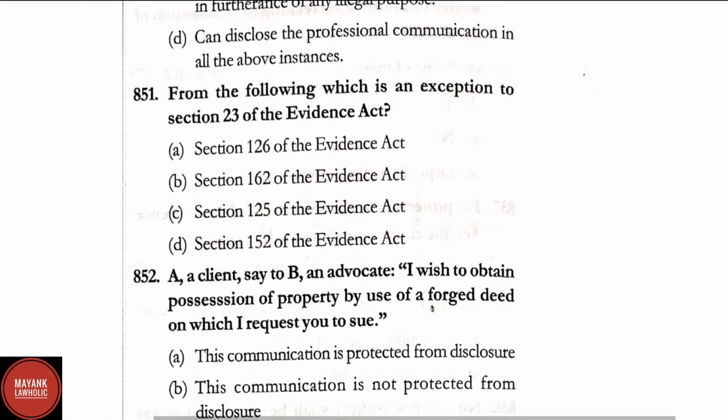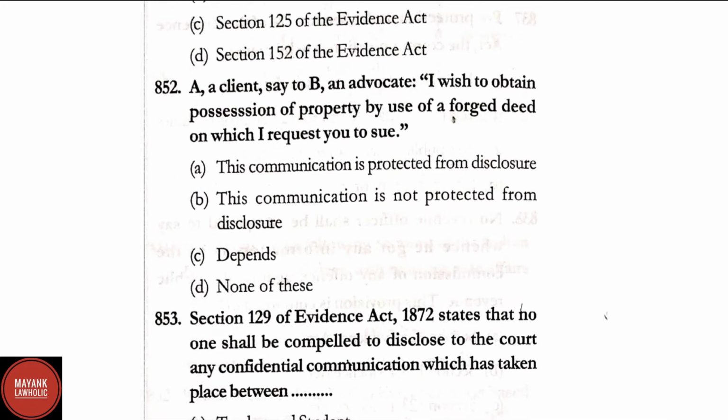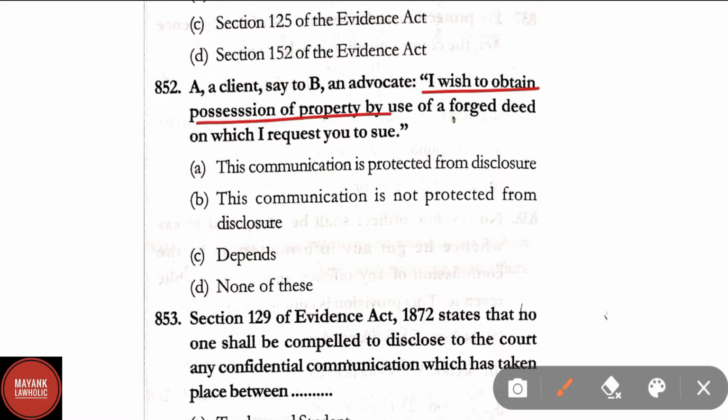Question number 851. For the following, which is an exception to section 23 of the Evidence Act? Here correct answer is option A, section 126 of the Evidence Act. Question number 852. A client says to B, an advocate, I wish to obtain possession of property by use of a forged deed on which I request you to sue. Here correct answer is option B.